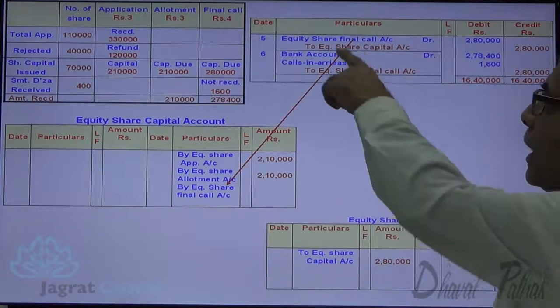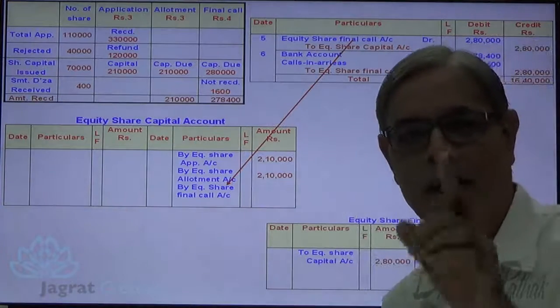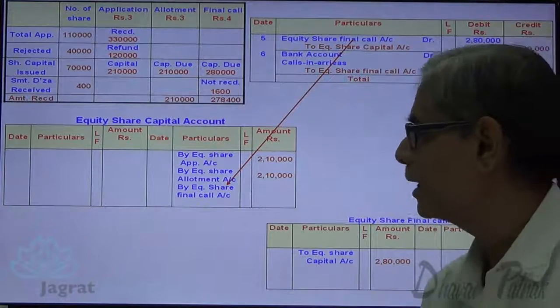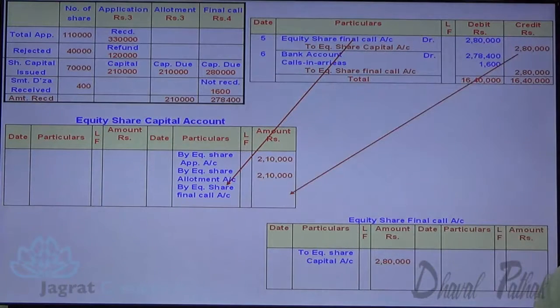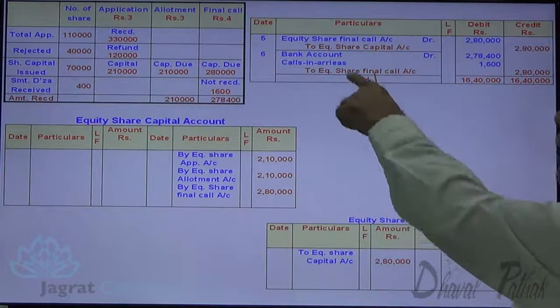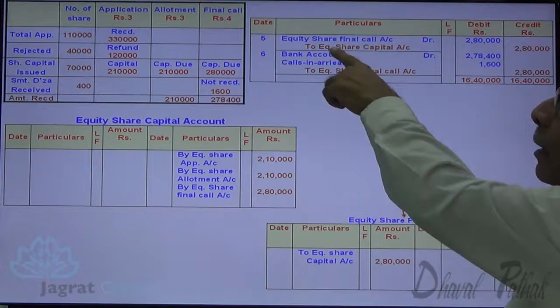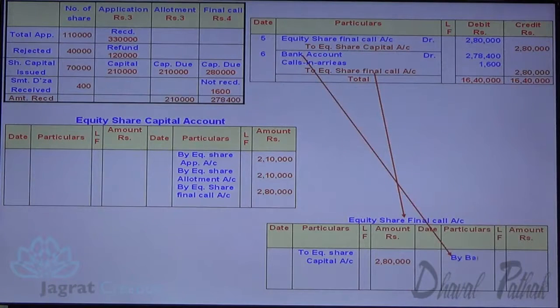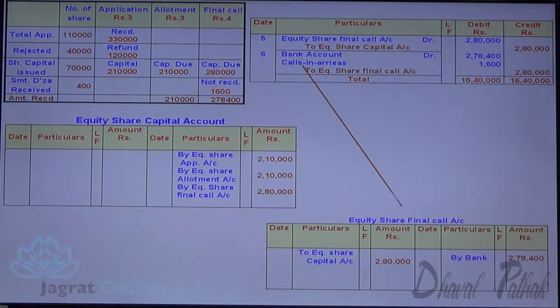So here write on the credit side of capital account, write the name of the opposite account, that is equity share final call account. Amount is 2 lakh 80,000. Final call account is to be credited. Write on the credit side of final call account by bank 2,78,400, by calls in arrears 1,600. This is how equity share final call account gets closed. 2,80,000 is the total of both the sides.